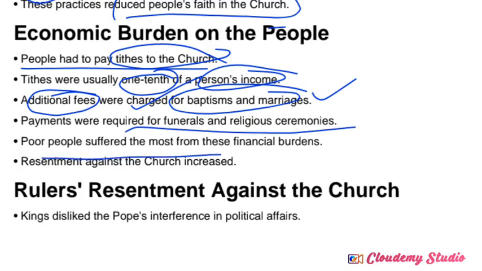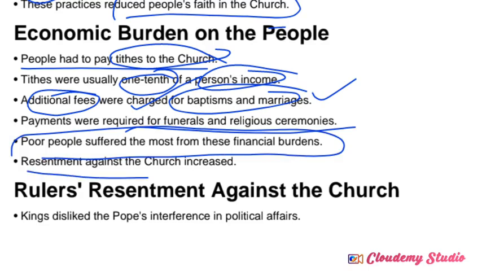So poor people suffered the most from all this financial burden. Resentment against the church increased at that time. So most commonly, the economic burden on common people caused the concept of Reformation to rise.